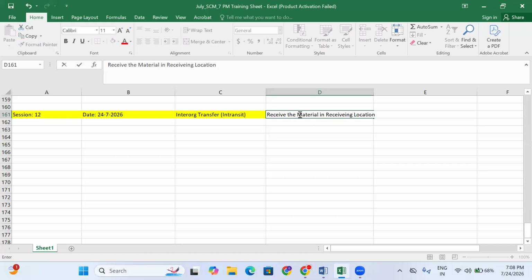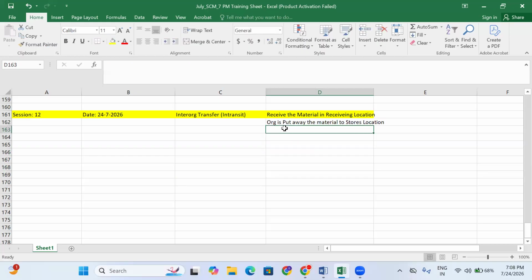The trucks enter the receiving location, and from the receiving location they keep that material in their showrooms. So receive the material in the receiving location, and after that the org puts away the material to the store's location. For this specific item, they keep that material in the specific location.